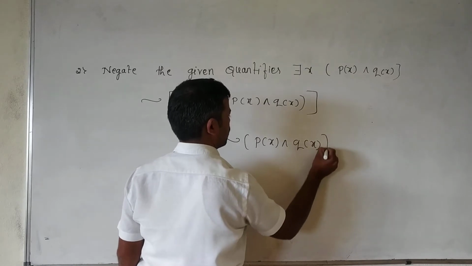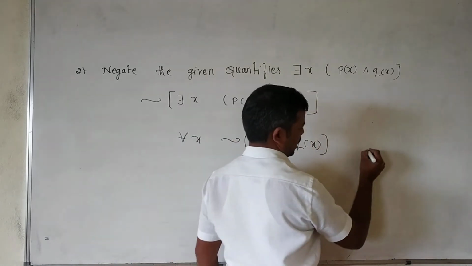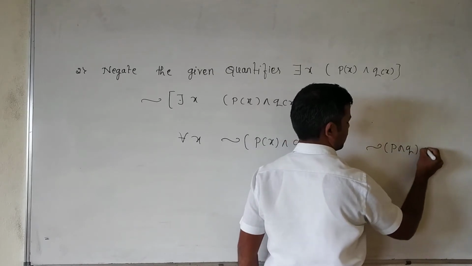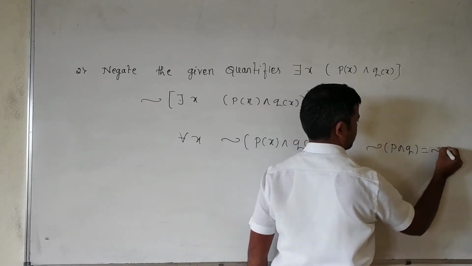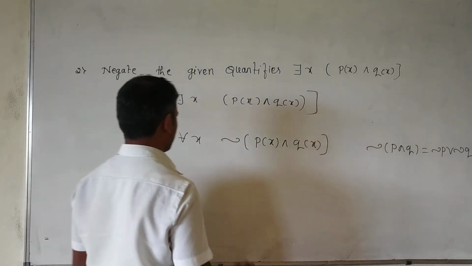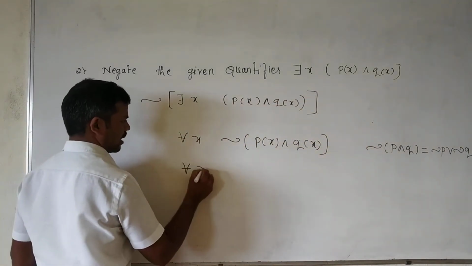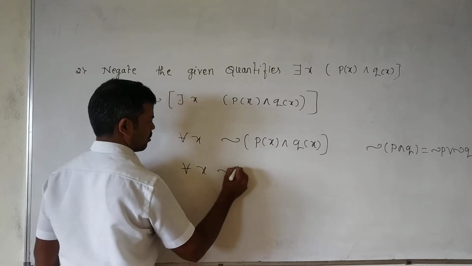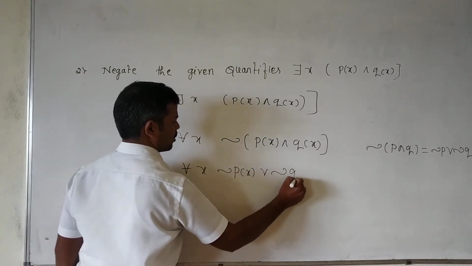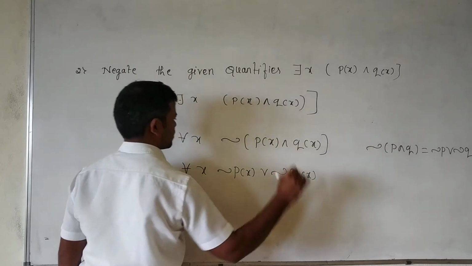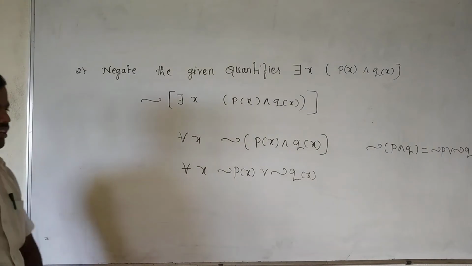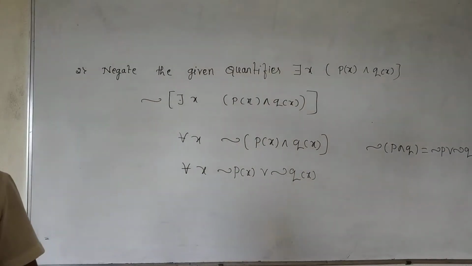We know De Morgan's law: the negation of p and q is negation of p or negation of q. By De Morgan's law, for all x, negation of p of x or negation of q of x. This is the negation of the given quantifier.